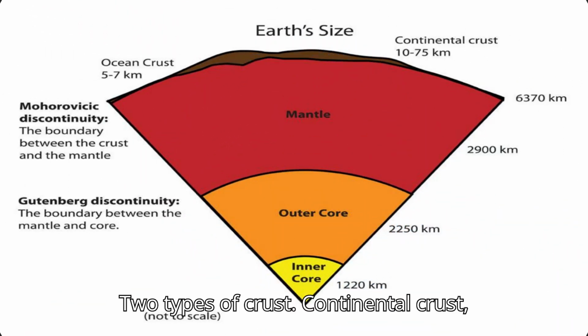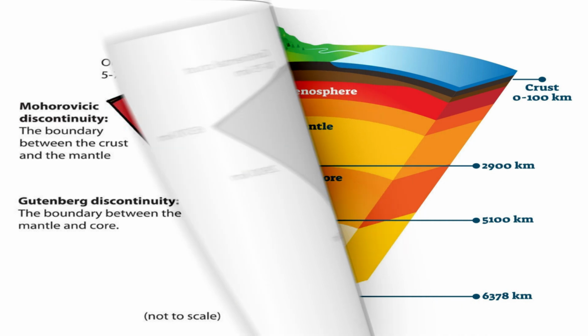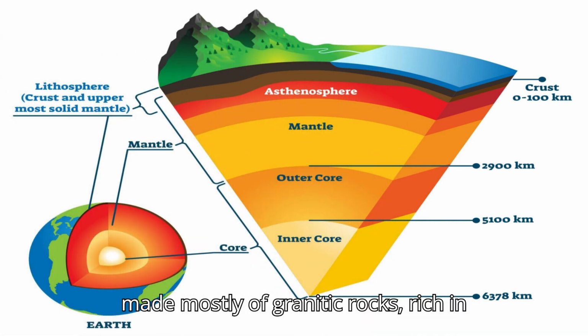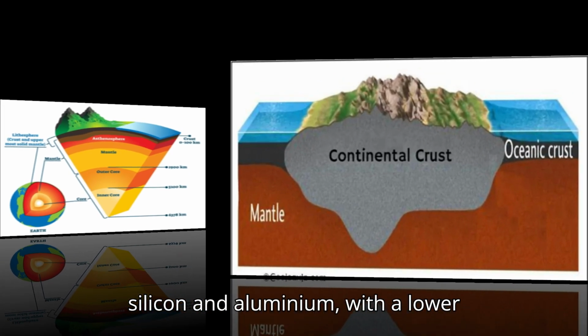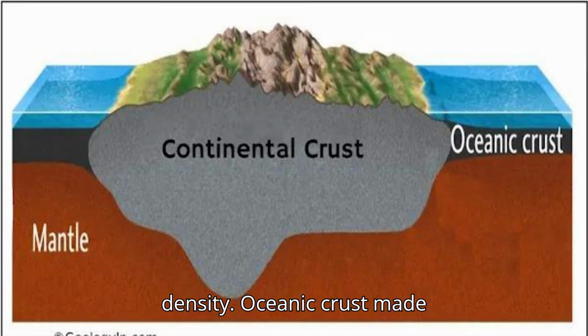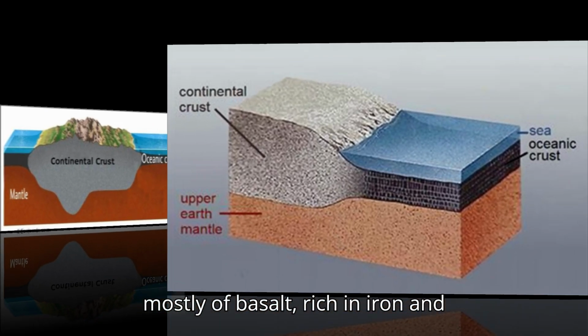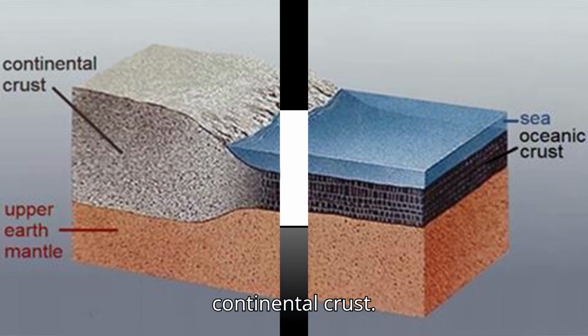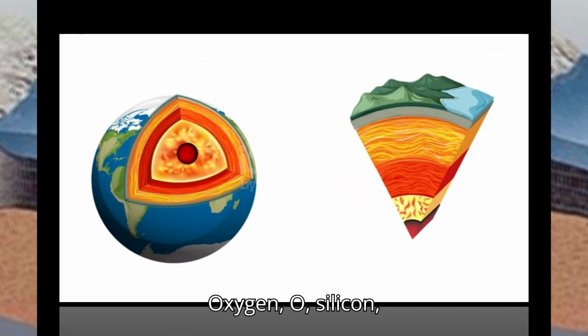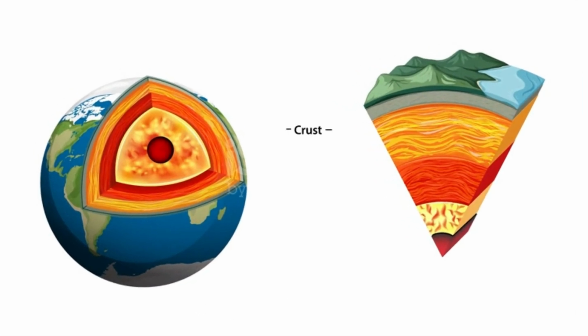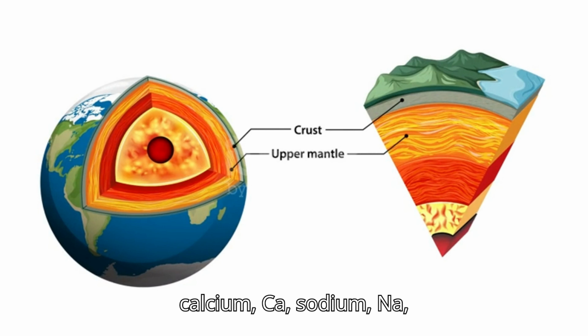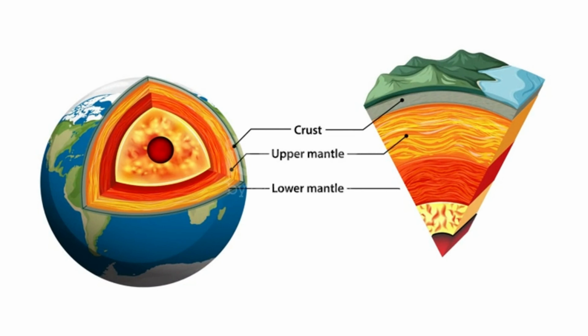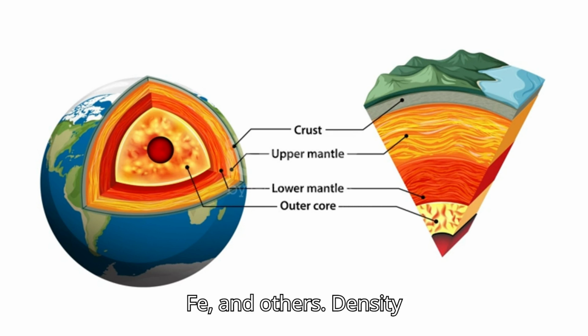Two types of crust. Continental crust, made mostly of granitic rocks, rich in silicon and aluminium, with a lower density. Oceanic crust, made mostly of basalt, rich in iron and magnesium, which is denser than the continental crust. Elements: oxygen, O, silicon, Si, aluminium, Al, calcium, Ca, sodium, Na, potassium, K, iron, Fe, and others.